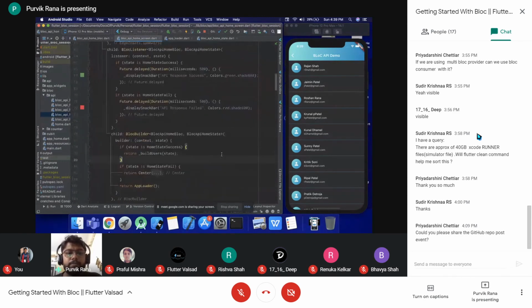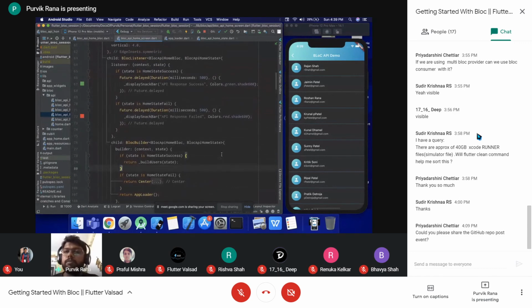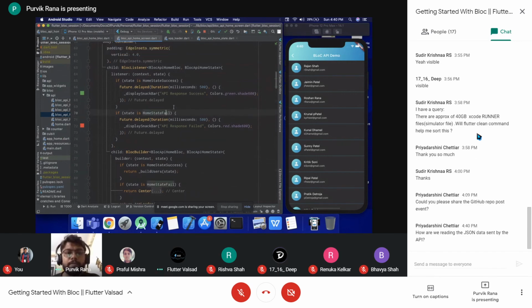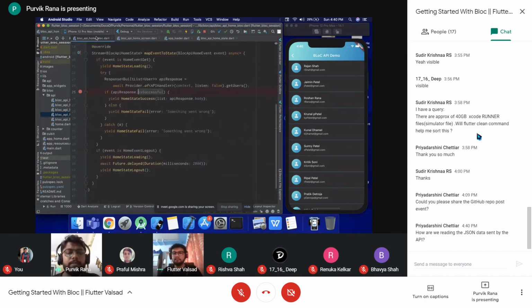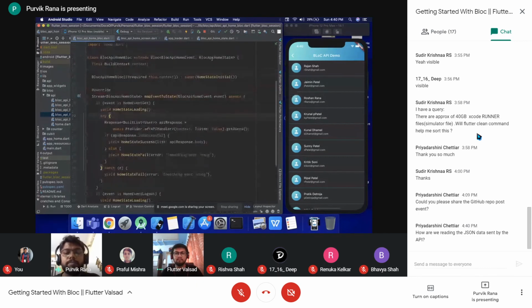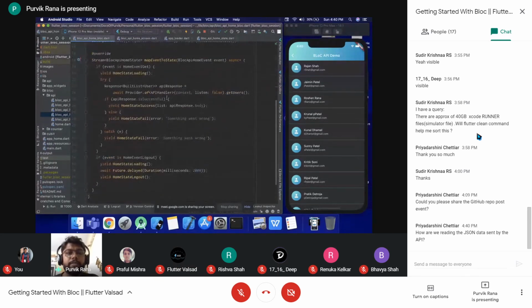Yeah, so this is how we can implement the block for a particular screen, and we can define this architecture, and we can make use of the base components of the block, because this is how we can consume the blocks in the base way. So as you can see, to create a block, we do require to specify the event class, we do require to specify the state class, and then we can work upon the block which will be emitting the different states based on the different events that it is receiving.